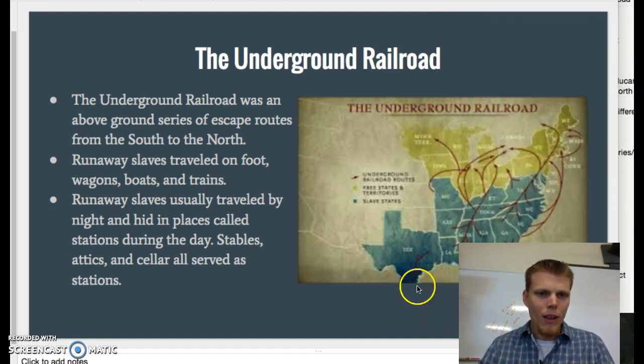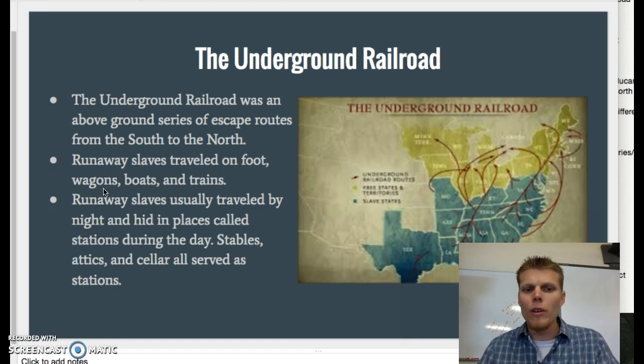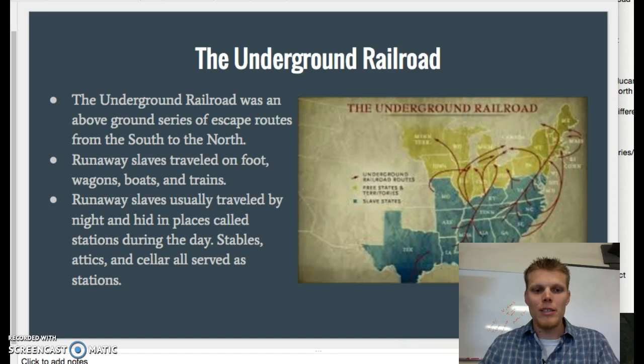Okay. Runaway slaves traveled on foot, wagons, boats, and trains, so pretty much any way that they could get away. They usually traveled at night and hid in places called stations. Okay, that's figurative as well. During the day, things like stables, attics, and cellars all served as stations.